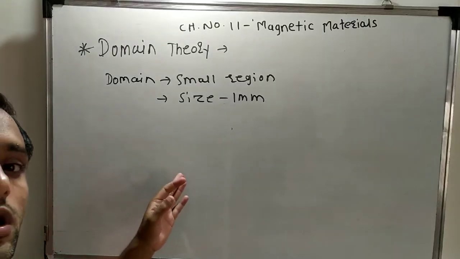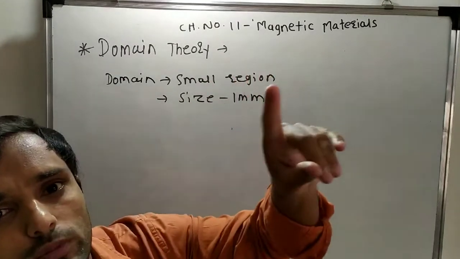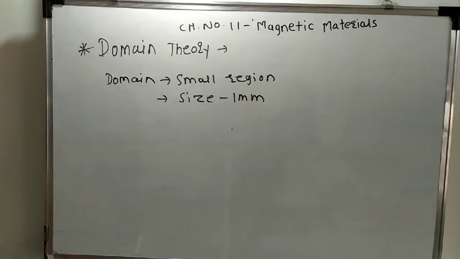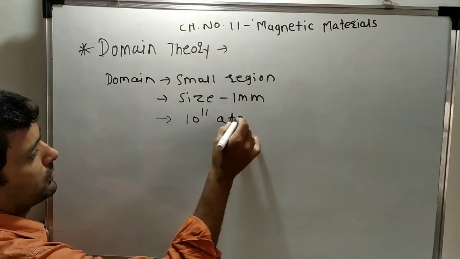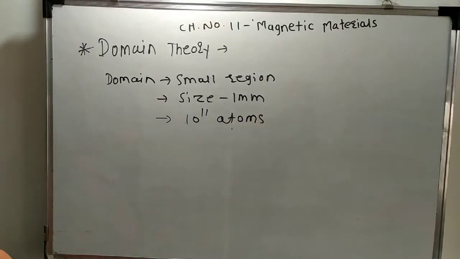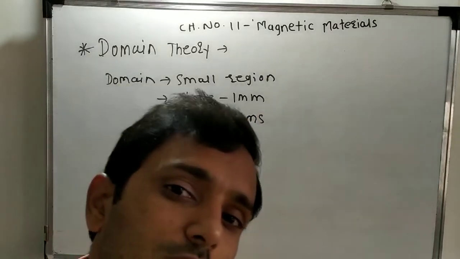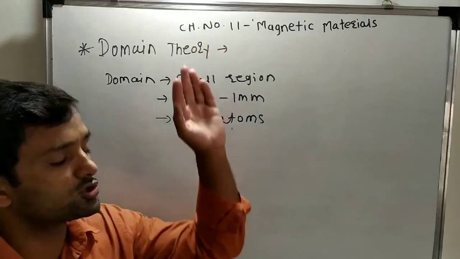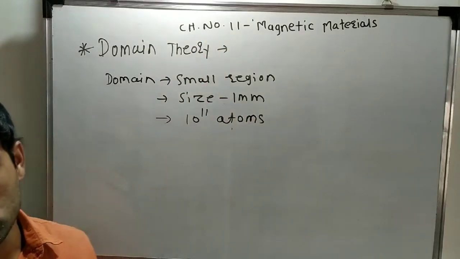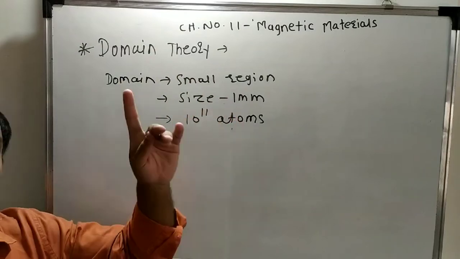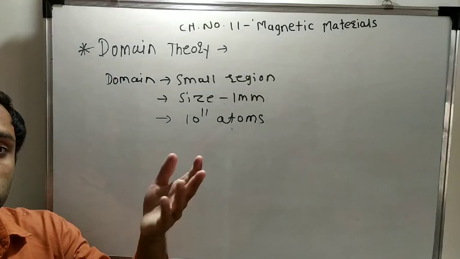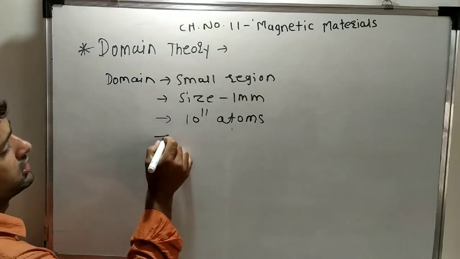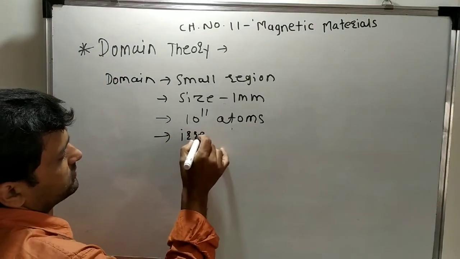How many atoms are confined in one domain? The number of atoms which are confined in one domain is about 10 raised to 11 atoms. So the number of atoms is very huge. It is about 10 raised to 11 atoms in one domain. So one ferromagnetic material has n number of domains. So what is the shape of the domain? The shape of the domain is irregular.